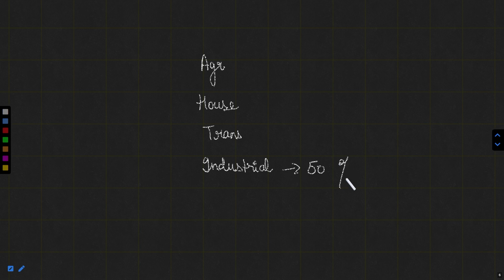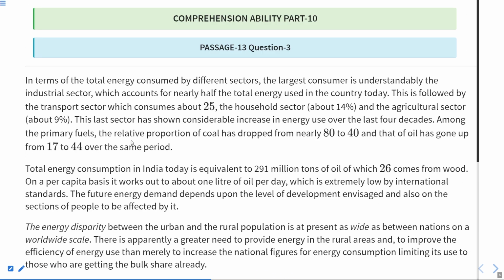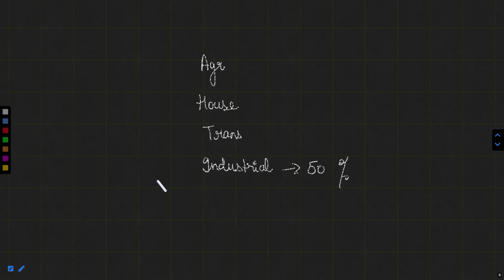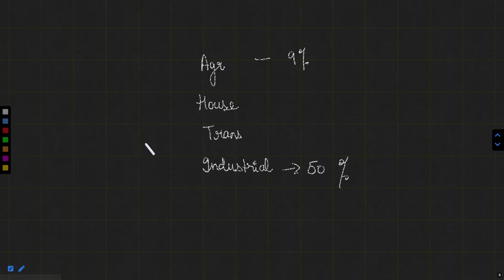Rest of these, agriculture sector is about 9%. Okay, agriculture is at 9%. And household and transport: transport sector is 25% and household 14%. So these are the percentages given to us.